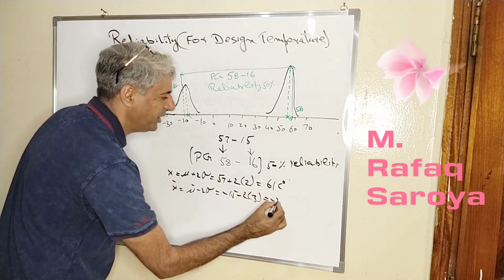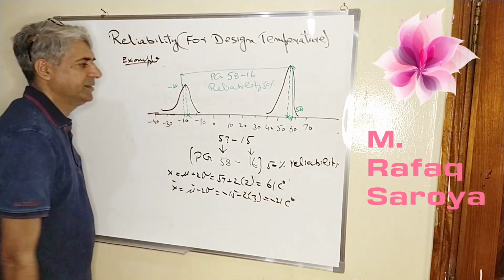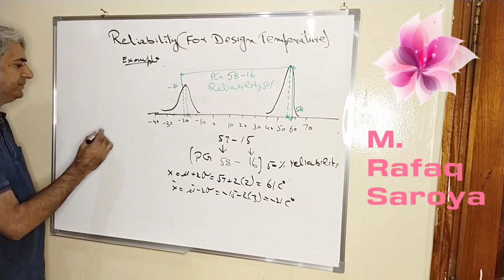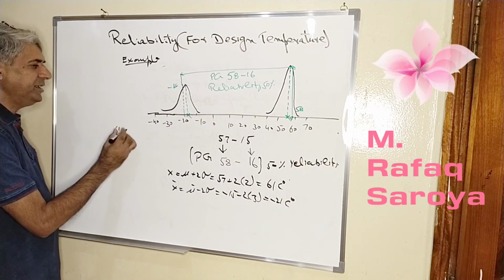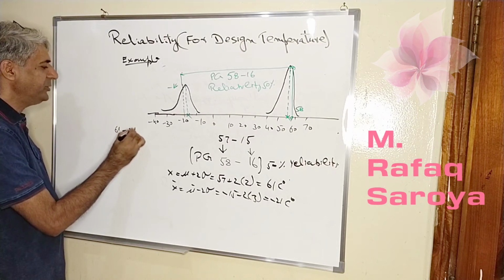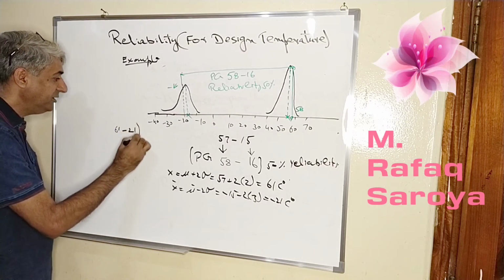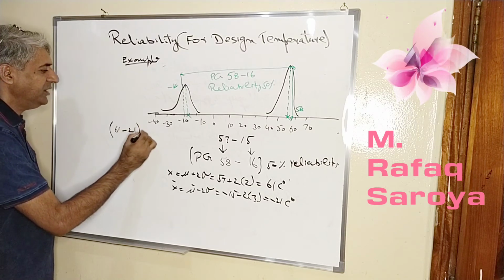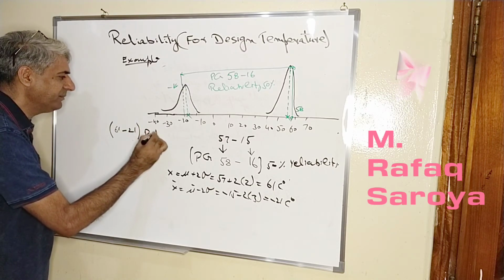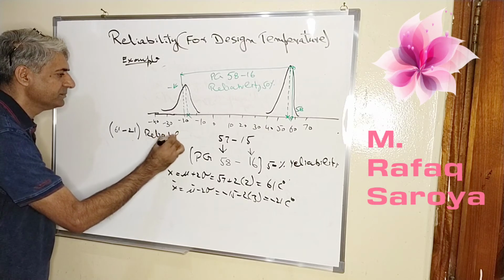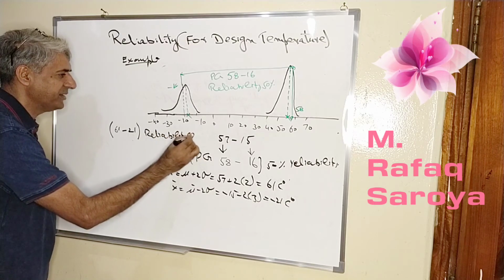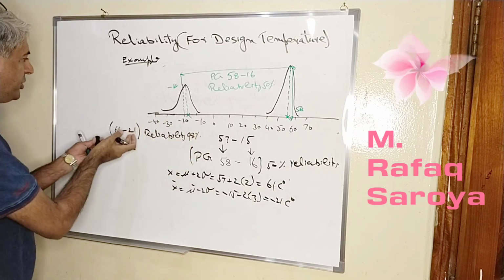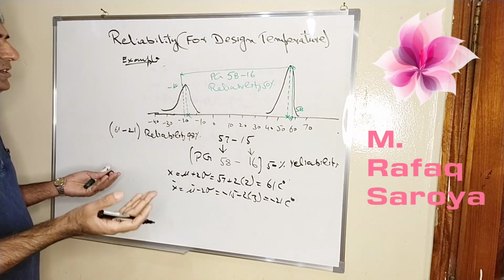It comes out to be minus 21 Celsius. From here we can see that this range, 61 minus 21, is defining the reliability of 98%.